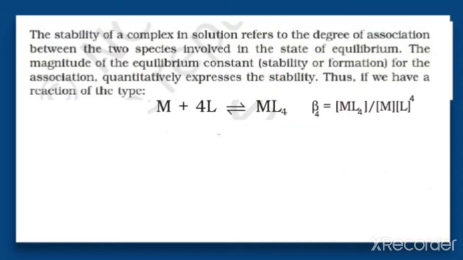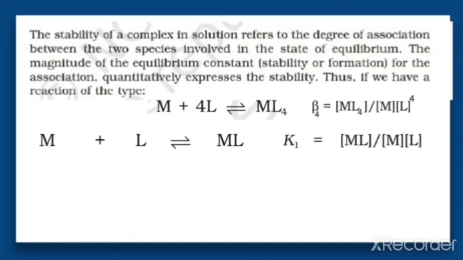For simplicity, this overall process is taking place in steps. The formation of the ML4 complex takes place step by step, that is, ligands get added one by one to form ML4. So let us do this stepwise. In the first step, metal plus ligand gives rise to ML.